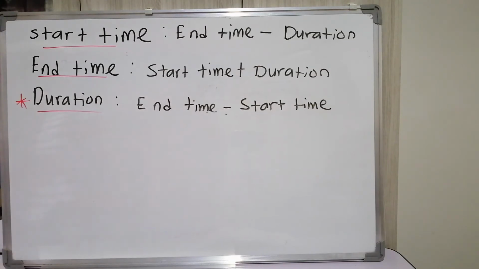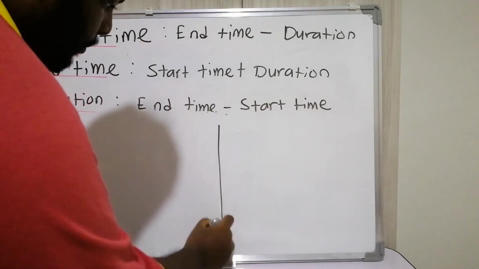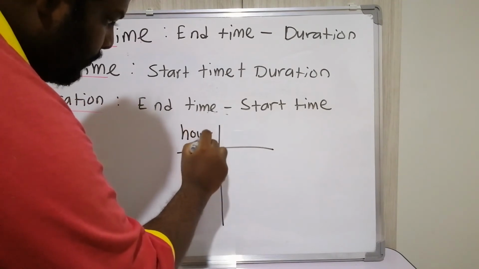Okay, look at question number 5. Sally boards an express bus at 22:30 hours from Kuantan to Kota Baru. The duration of the journey is 5 hours and 15 minutes. Calculate the time she will arrive at Kota Baru. The arrival time we take as end time. The end time formula is start time plus duration. In the question they already told you the start time is 22:30 hours and the duration is 5 hours 15 minutes. We're going to do the same thing, putting hours and minutes.